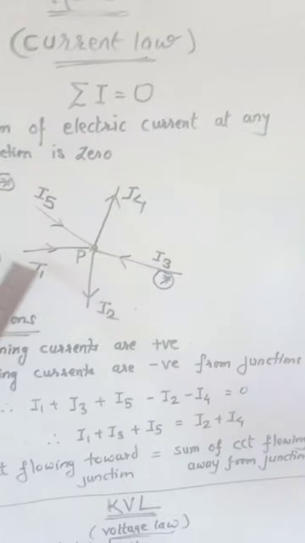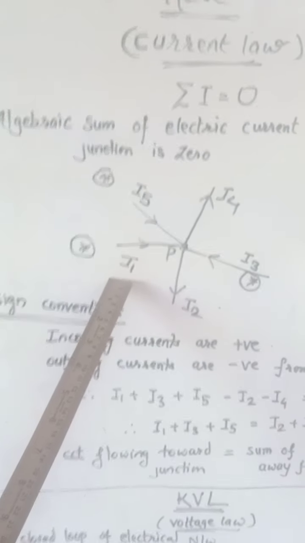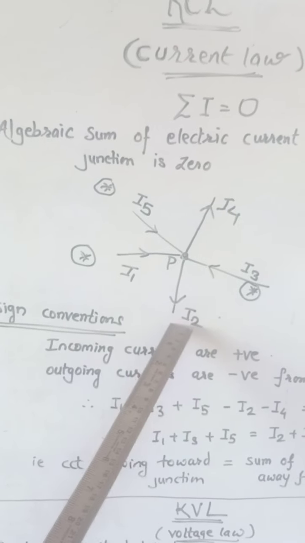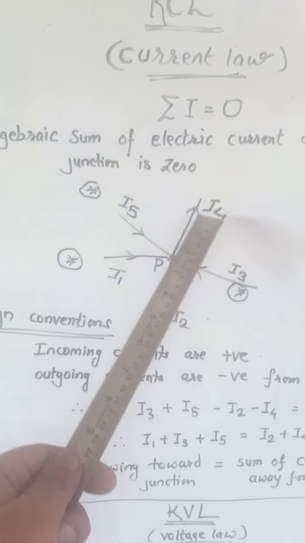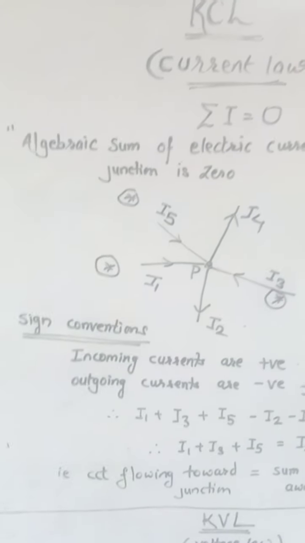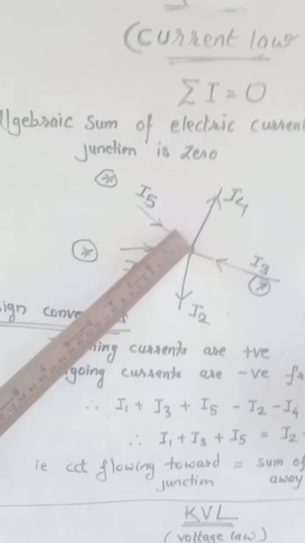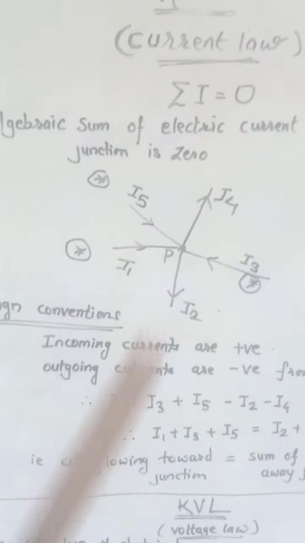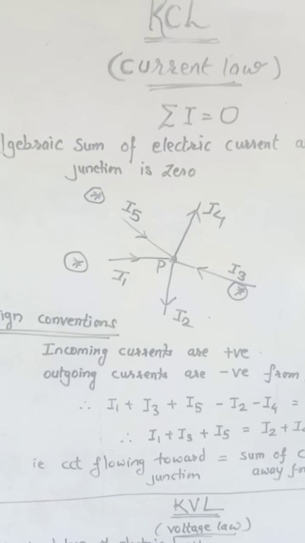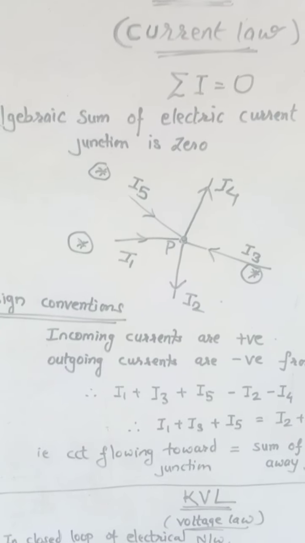Number 1 way, we call it I1. Second way is I2. Third is I3. Fourth is I4. And fifth is I5. All these different roads are coming and joining the point P, where P is known as the junction.